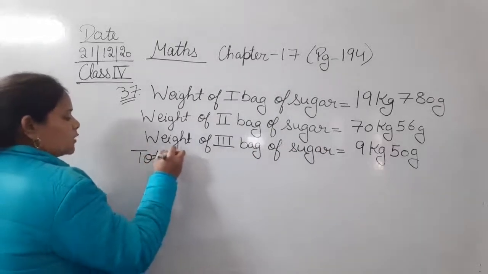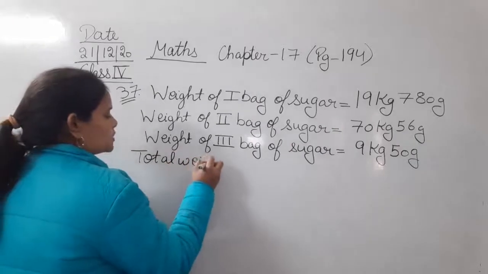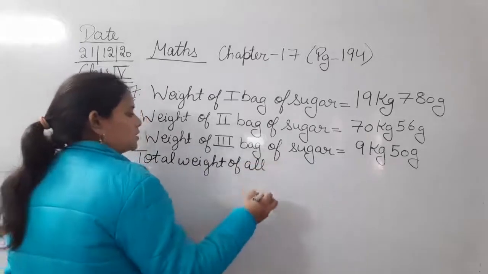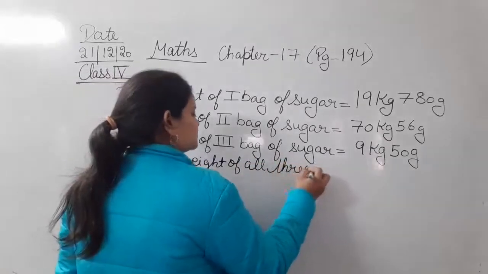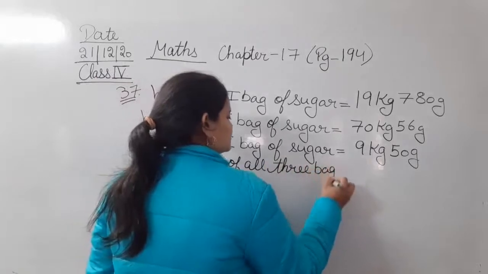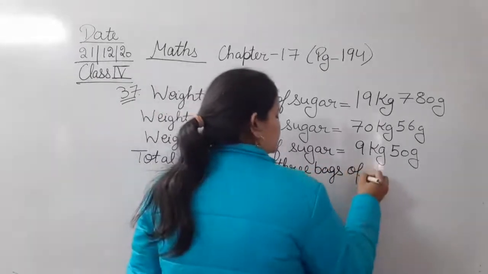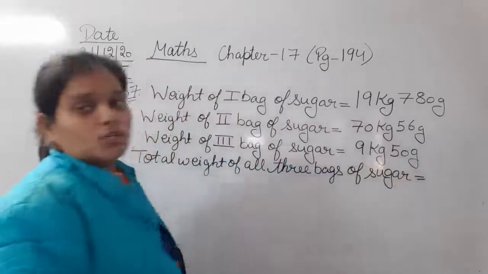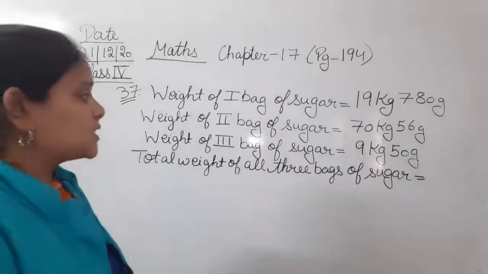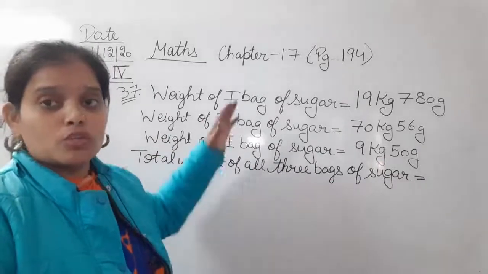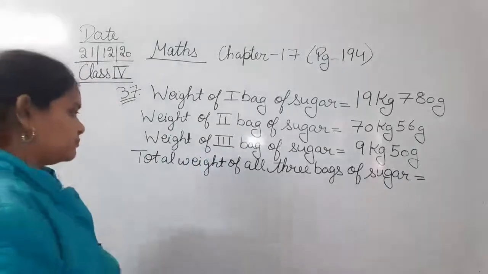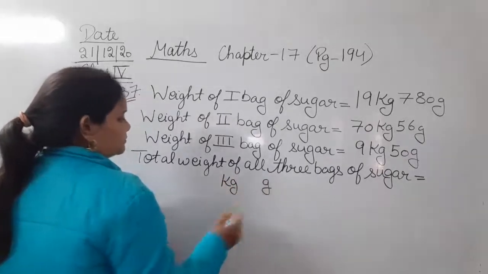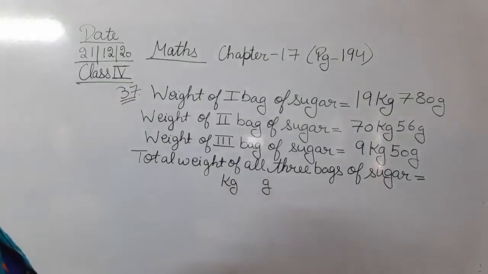Total weight of all 3 bags of sugar. Now we have to find the total weight of all 3 bags of sugar, so for that we are going to just add them. We will add the three different weights. So here it is kg, then gram. This is kg and gram.